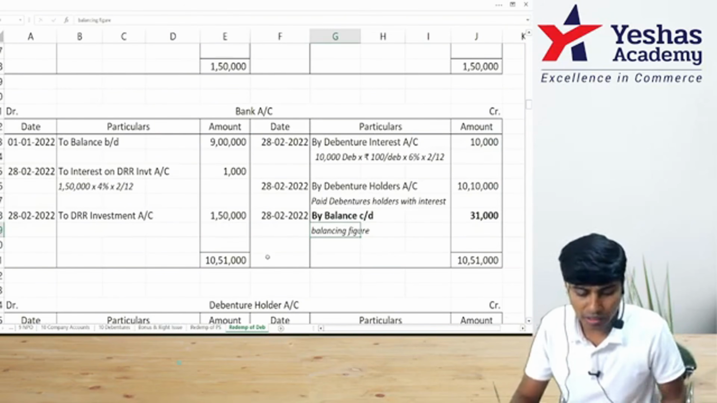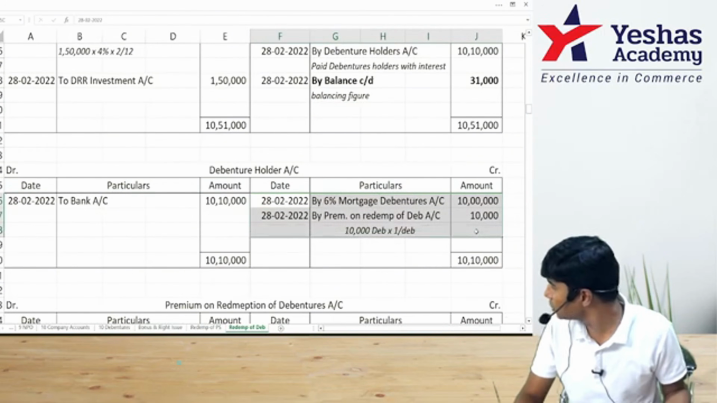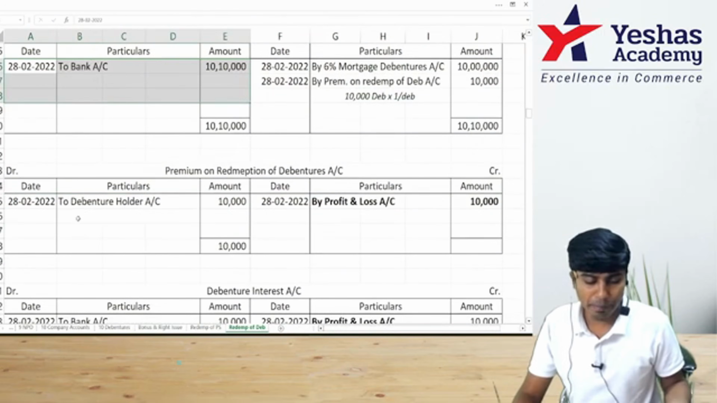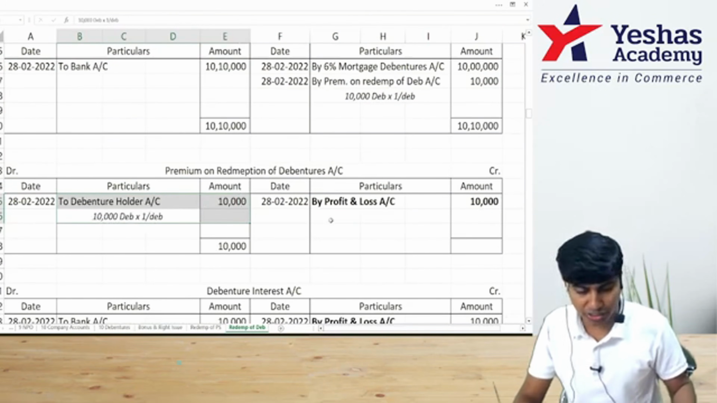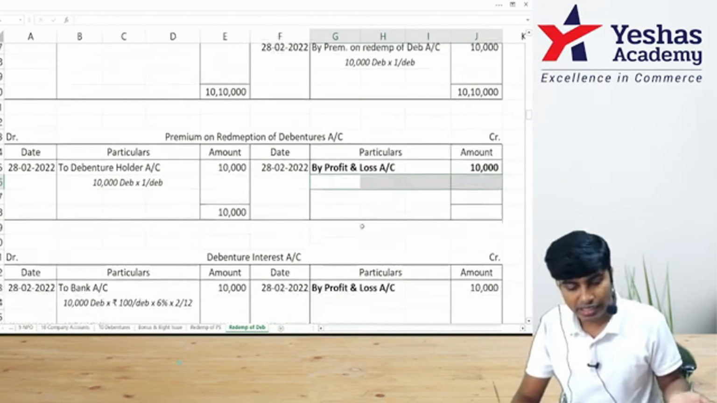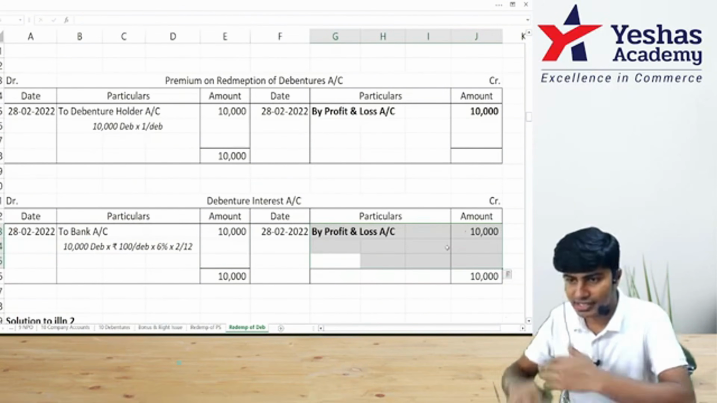That stands there as the balancing figure. Balance of cash. And in the debenture holder account, we were supposed to pay them 10 lakh nominal value, 10,000 premium. I paid 10 lakh 10,000. Premium, I paid 10,000 premium. I transferred it to our P&L, assuming that the provision was not made. Debenture interest, I paid 10,000. I transferred 10,000 to P&L. And that's it. Ta-da!